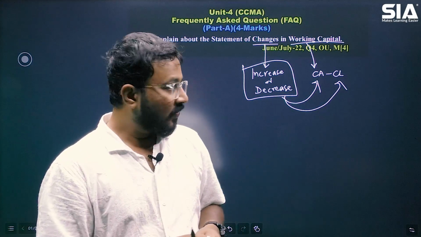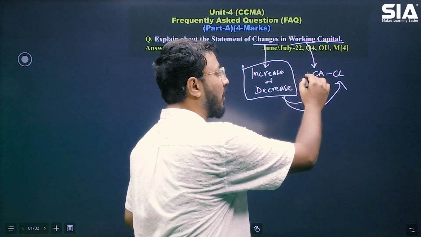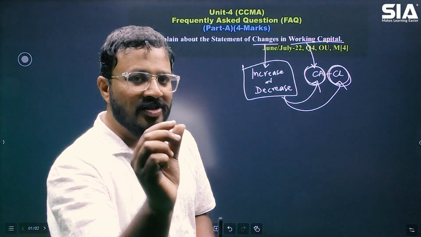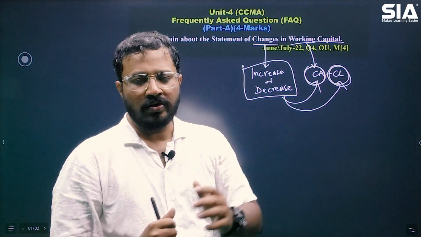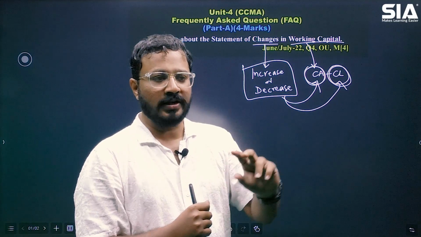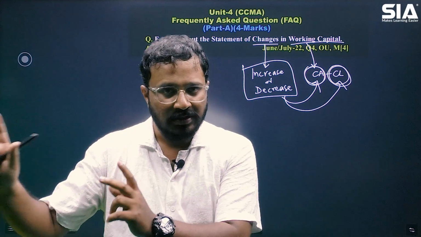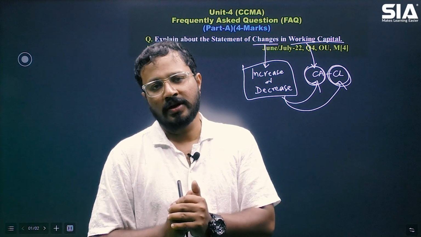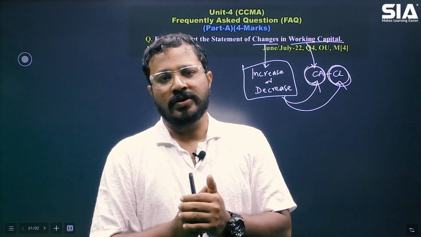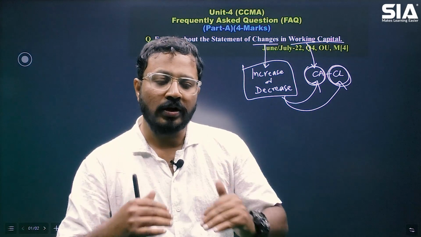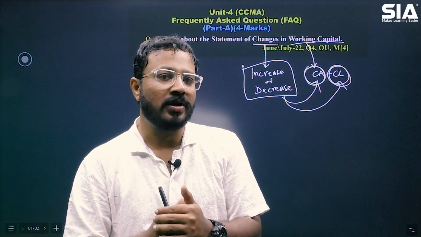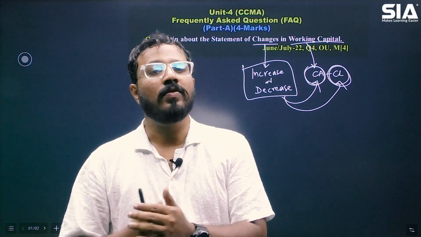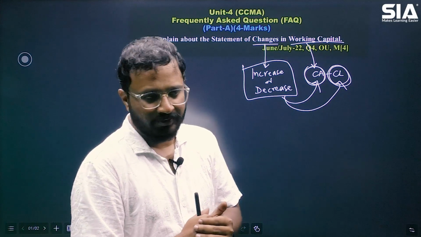This statement of changes in working capital shows the changes in the current assets as well as current liabilities. What specific item is increasing? Is it inventory, or debtors, or cash? Or are current liabilities increasing, any short term items like creditors or short term loans? So when you know this detailed information, management will be able to do their decision making and resource allocation properly. Whether to go for additional loans or not, whether to buy more inventory or not, these types of decisions they will take, right?